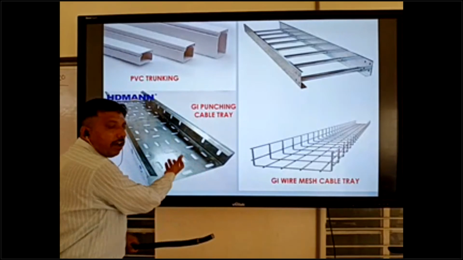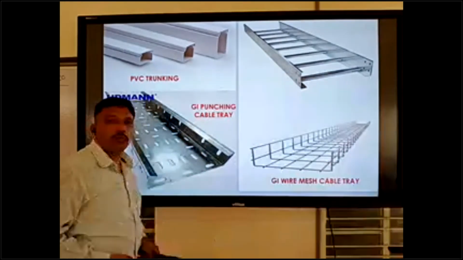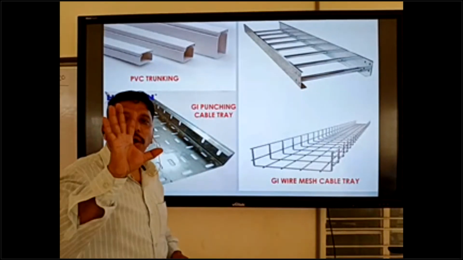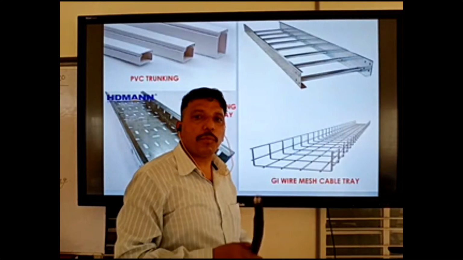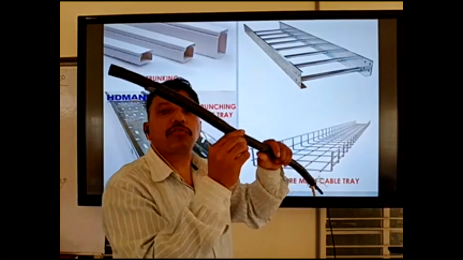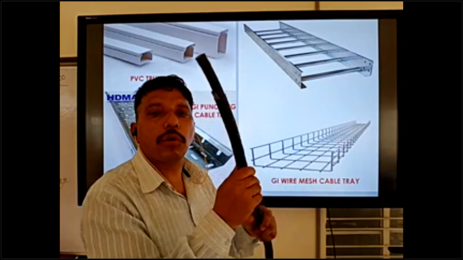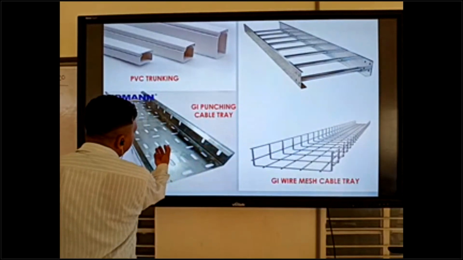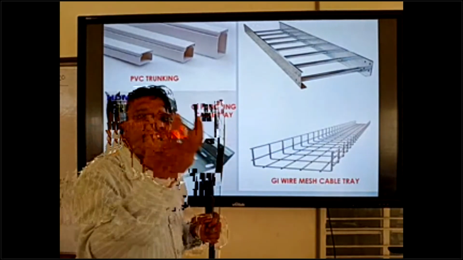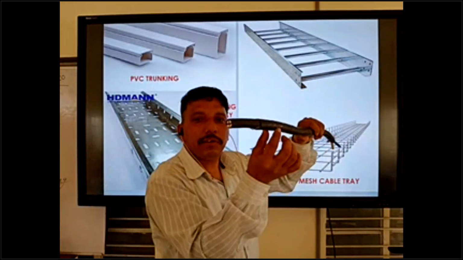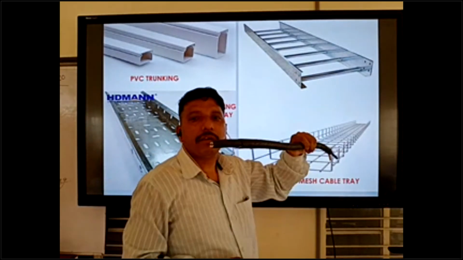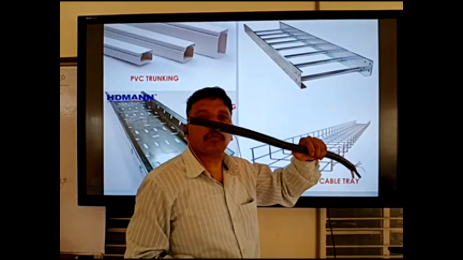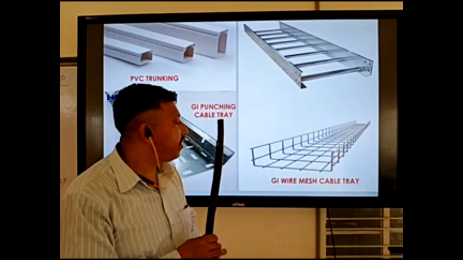So air also passes through this hole, which is safe for the cable. Sometimes the cable heats up as per load. If there is a hole, fresh air passes through and helps the cable a little bit in the power supply situation also.